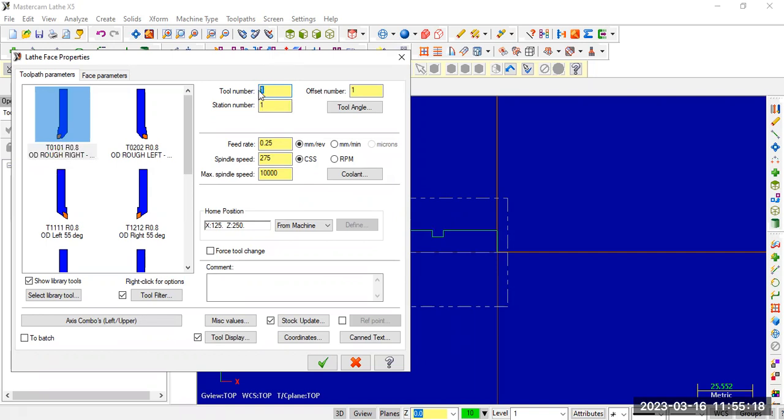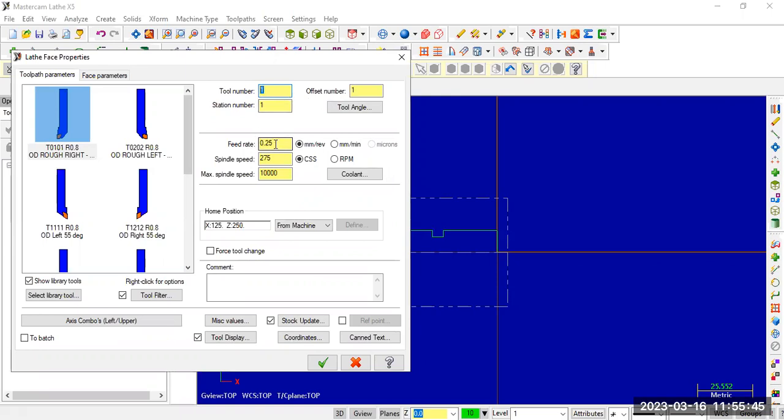So according to the tool number only, in the NC code, the same number will appear. So here if you write 1, the NC code will call only the first number tool. So that's why we should know where exactly our tool is placed over the tool magazine. So accordingly, if it is 1, we will write 1. If it is 12, we will input 12.